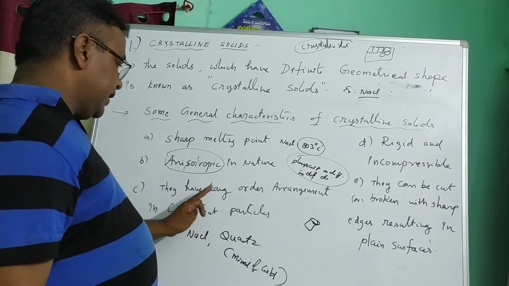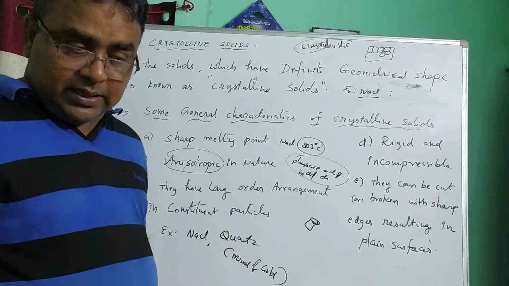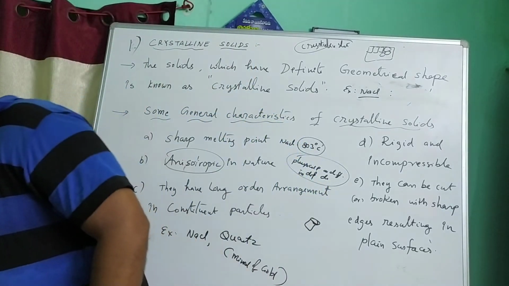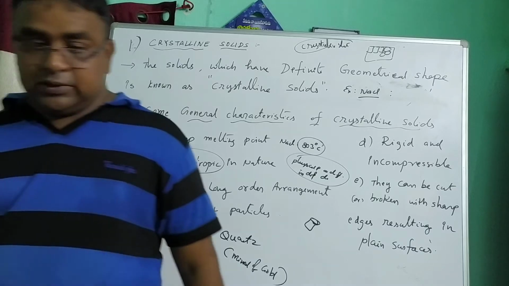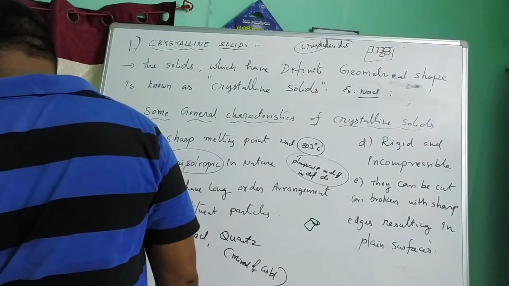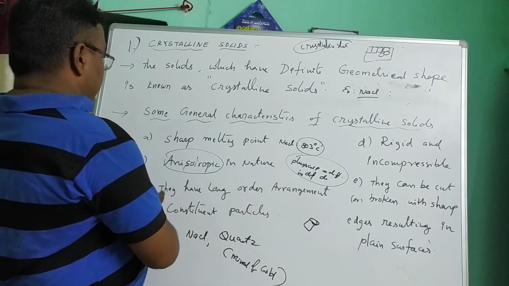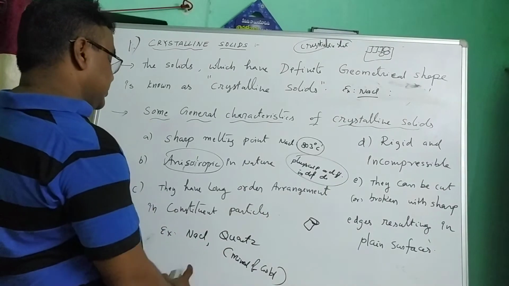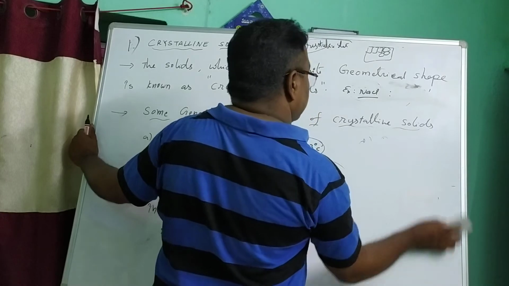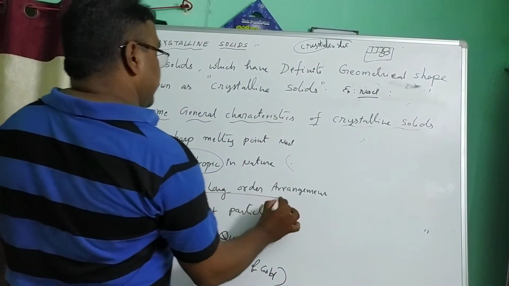Already we know that they have long order arrangement. So what is long order arrangement? Third one is they have long order arrangement, for example sodium chloride and quartz.